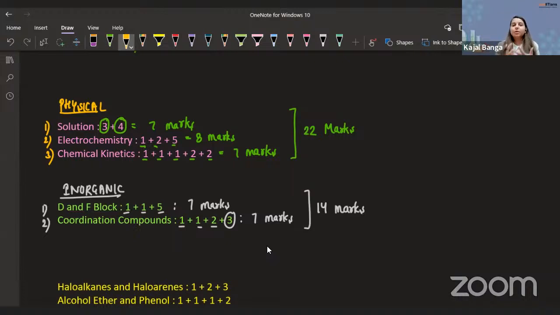We can say yes for some, because we know the syllabus has been there for many years. We have analyzed many papers, so we have a rough idea of the topics from where a question will definitely be asked, like haloalkanes and haloarenes. No matter what kind of exam it is, your school exam or any competitive exam, we know there will be a question based on SN1 and SN2.